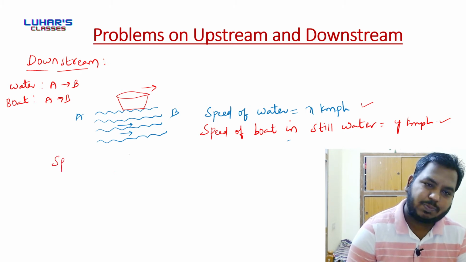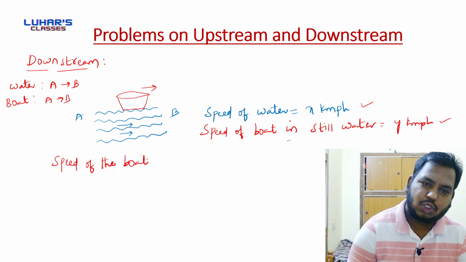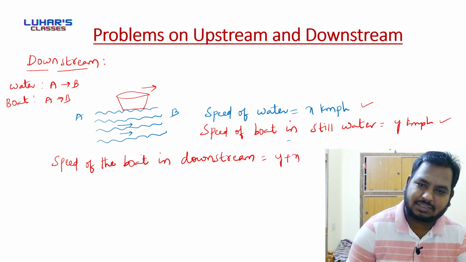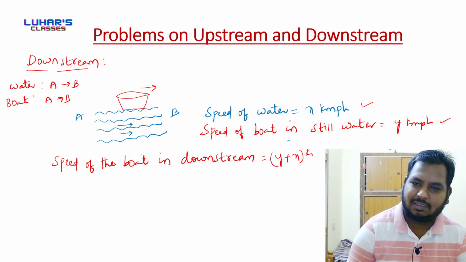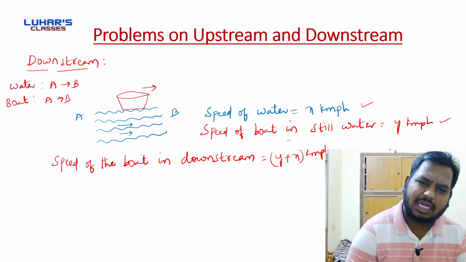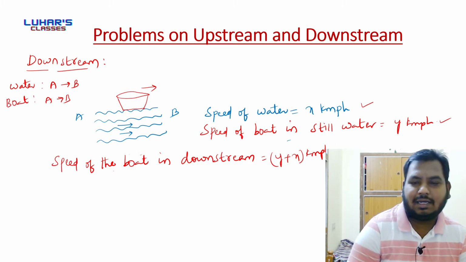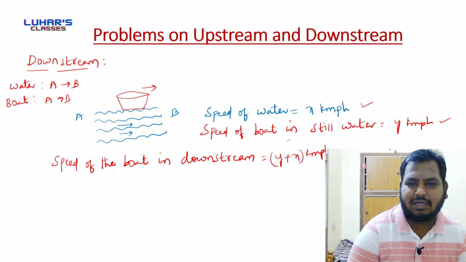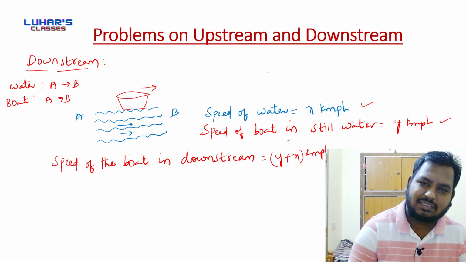That means speed of the boat in downstream will be y plus x kmph. Sir, it is not clear, sir. Okay, so let me make it clear. Now here, speed of boat, let me assume speed of boat as 40 kmph. Let me assume.